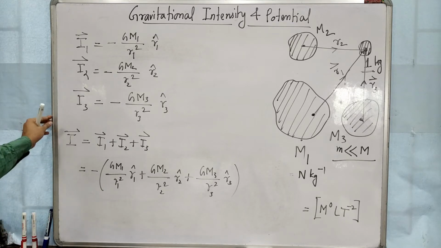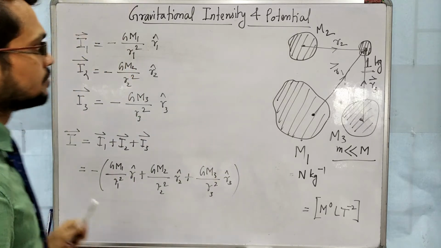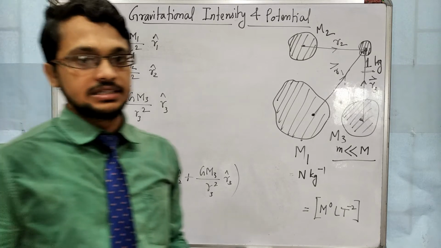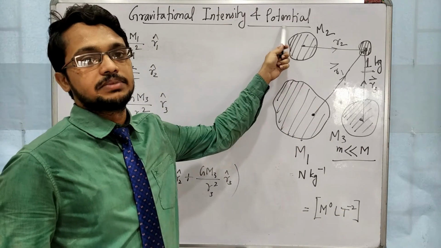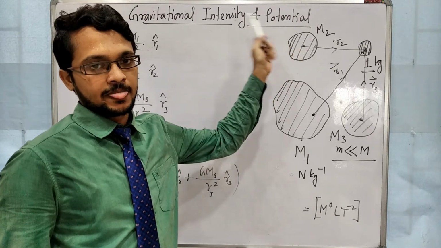Now come to the second thing, that is potential. Potential is another representation of gravitational field. Intensity is the vector representation, potential is the scalar representation. Intensity and potential, they are related. Clear?